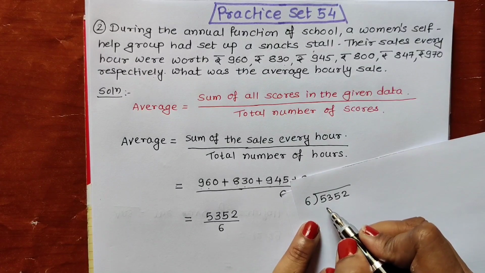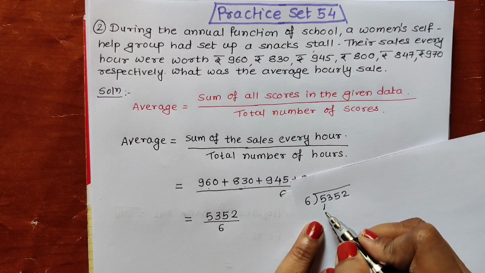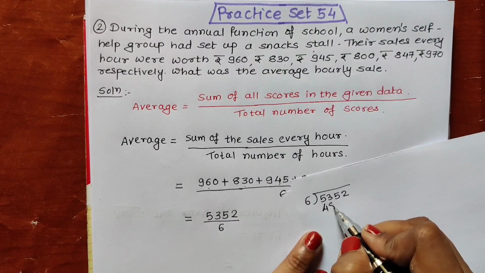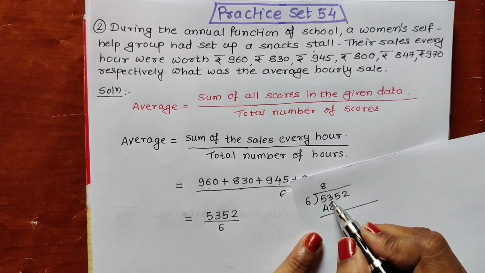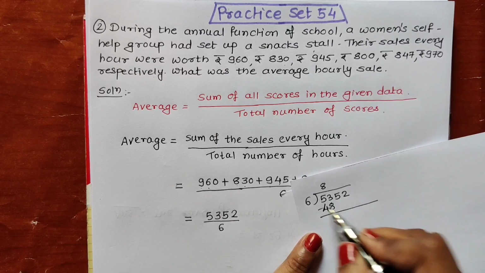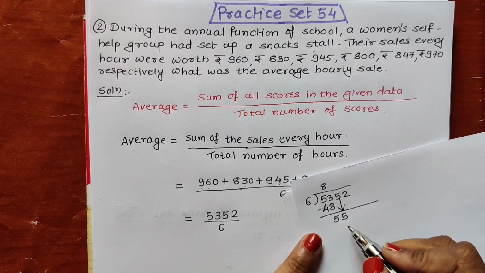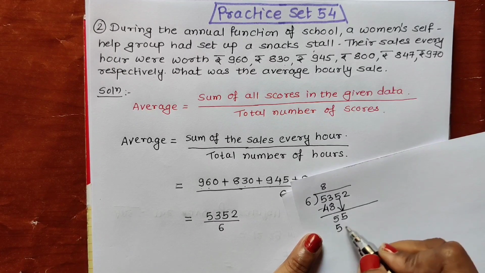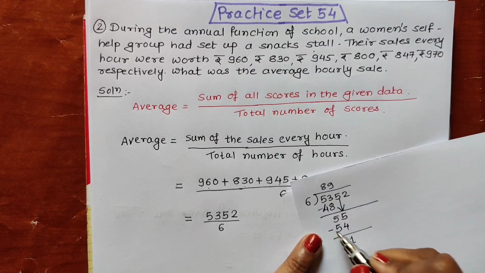Okay, 6 8s are 48, 53 minus 48, what will we be getting? 5. And then we will put down this 5. 6 9s are 54, 1 remaining.